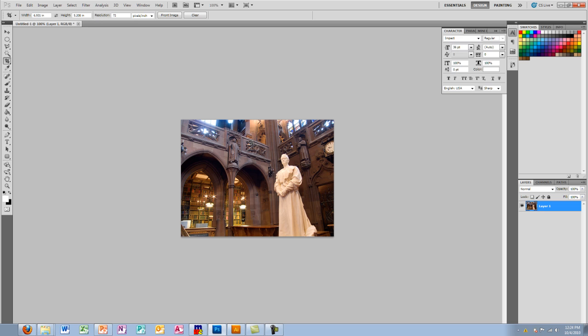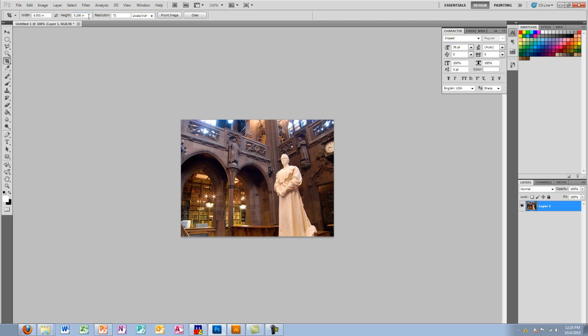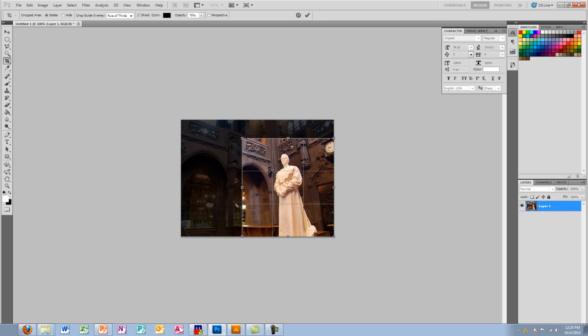But once you start using the crop tool, you are presented with some other options. So I'm going to go ahead and make a crop selection. I just click and drag, and as you'll notice, it's keeping an aspect ratio, and I didn't realize it would do that. Let me undo that. It's because I have it set to the width and the height, and it's keeping the aspect ratio of that. So I need to clear that, and then I'll be able to make a freeform crop selection. I want to get rid of this bookcase in the background. That's my objective here. So I'm going to use my handles on the crop and readjust my crop selection. Try and keep this guy's head, and I've got a nice little image there.